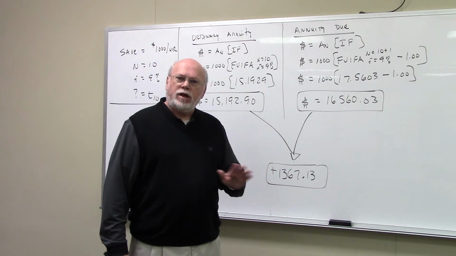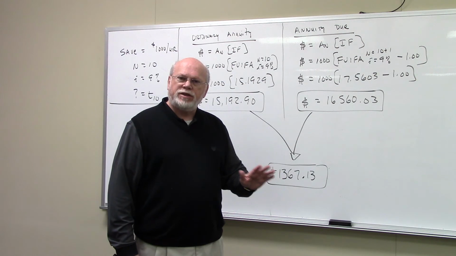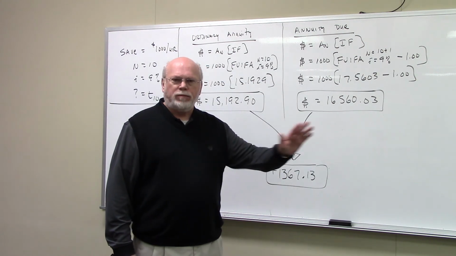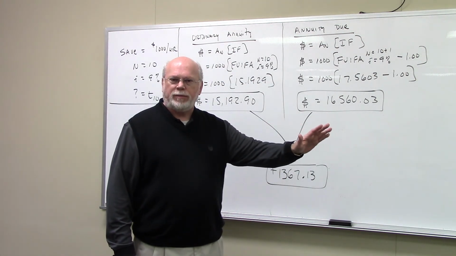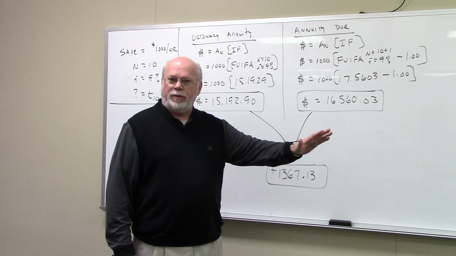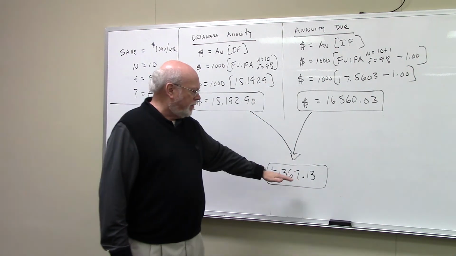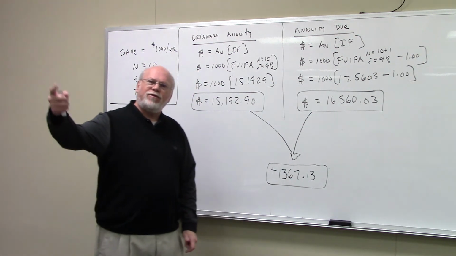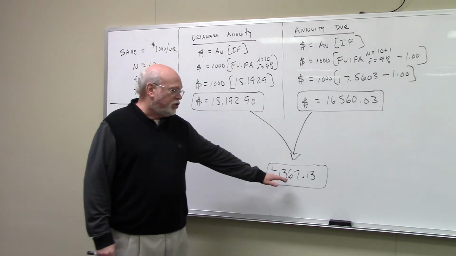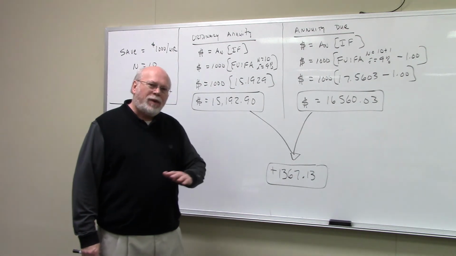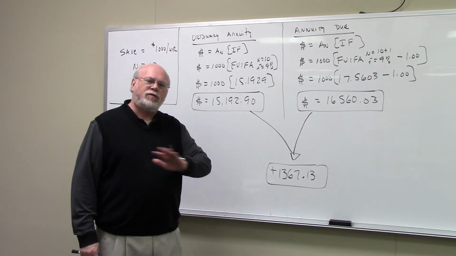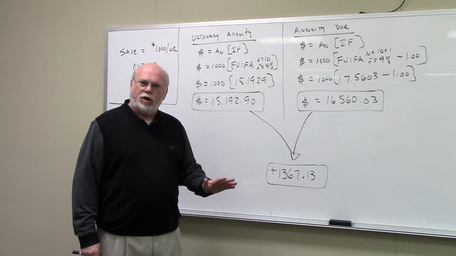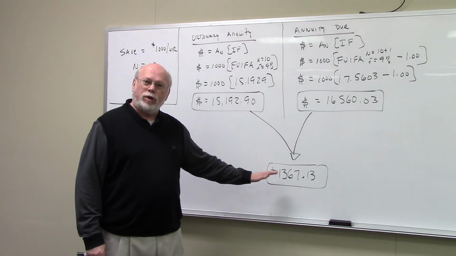In reality, all of you, when you go to work someplace, you're going to be working for 40, 50 years or something. You're going to be saving for your retirement. This component of it, interest on interest, by the time you save 40 or 50 years, will make up about 35 to 40% of all the money that you've saved over a long period of time. This is an important thing.